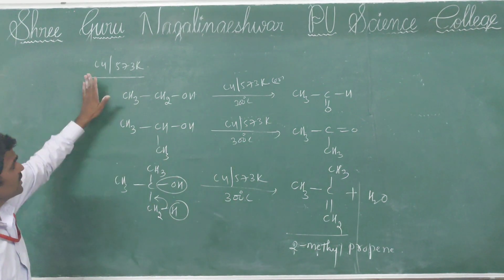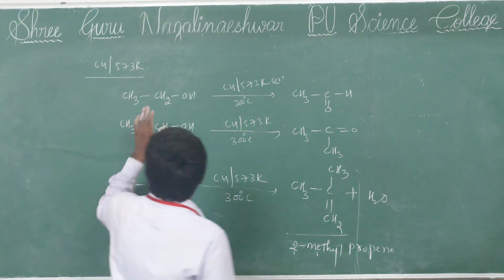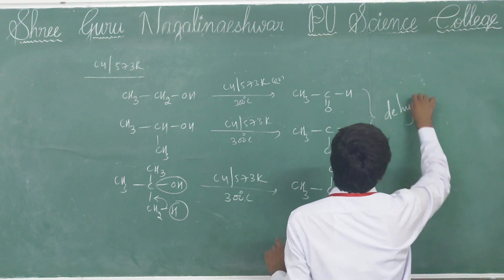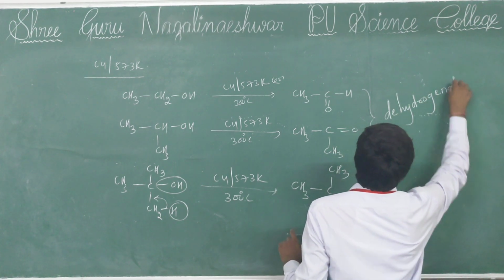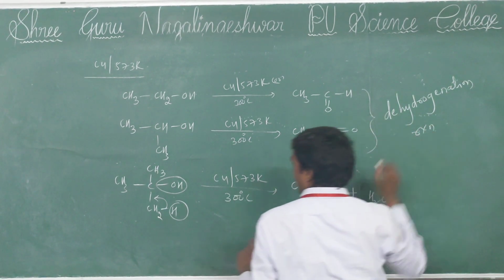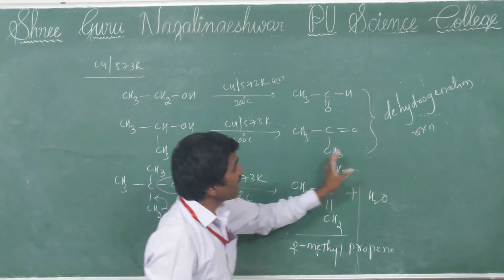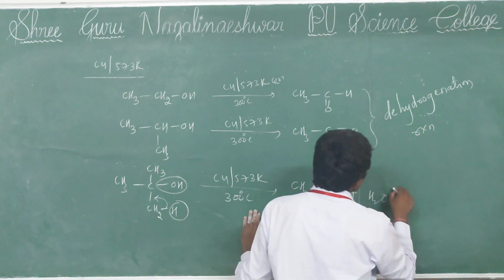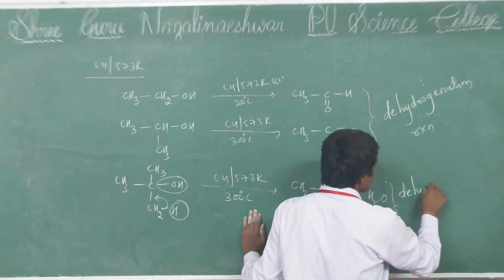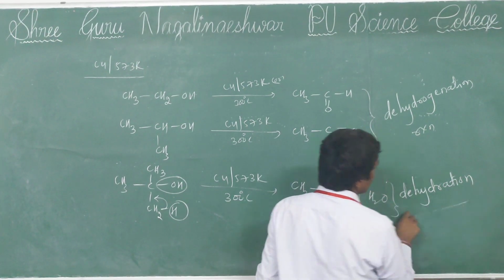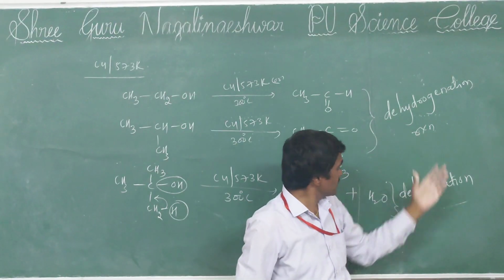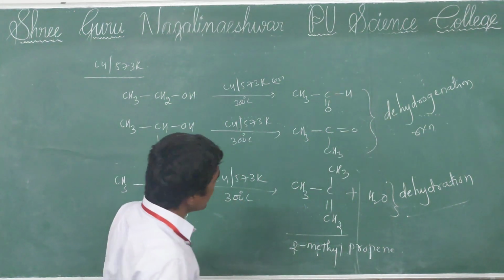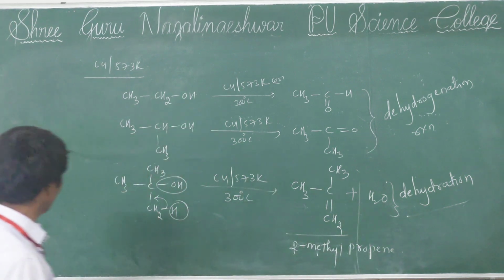So you understand by these three reactions, the important thing is that primary alcohol and secondary alcohol undergo dehydrogenation reaction. But tertiary alcohol, what happened? Dehydrogenation means removal of hydrogen, H2. But here tertiary alcohol undergoes dehydration. There is a difference. This is dehydrogenation, this is dehydration. So primary and secondary alcohol, dehydrogenation. Tertiary alcohol, dehydration. You remember that.